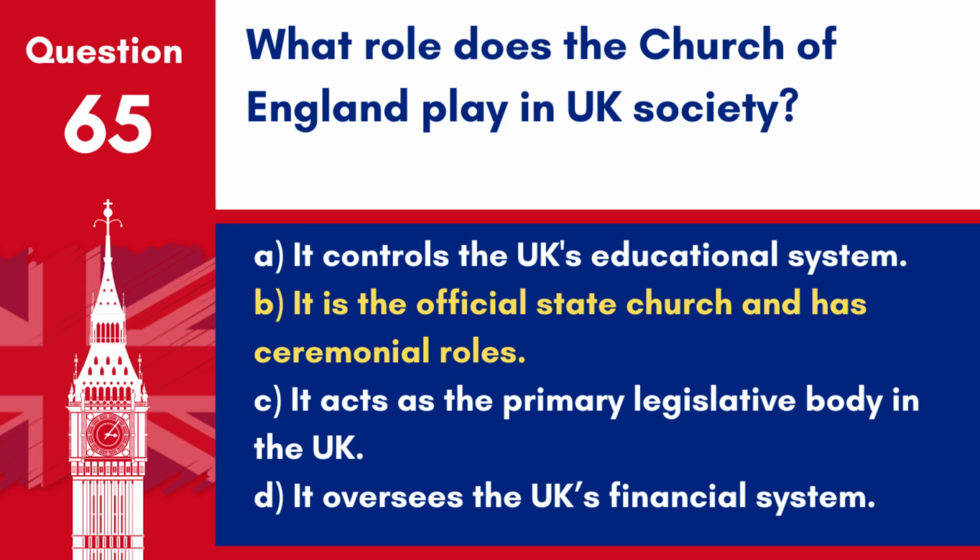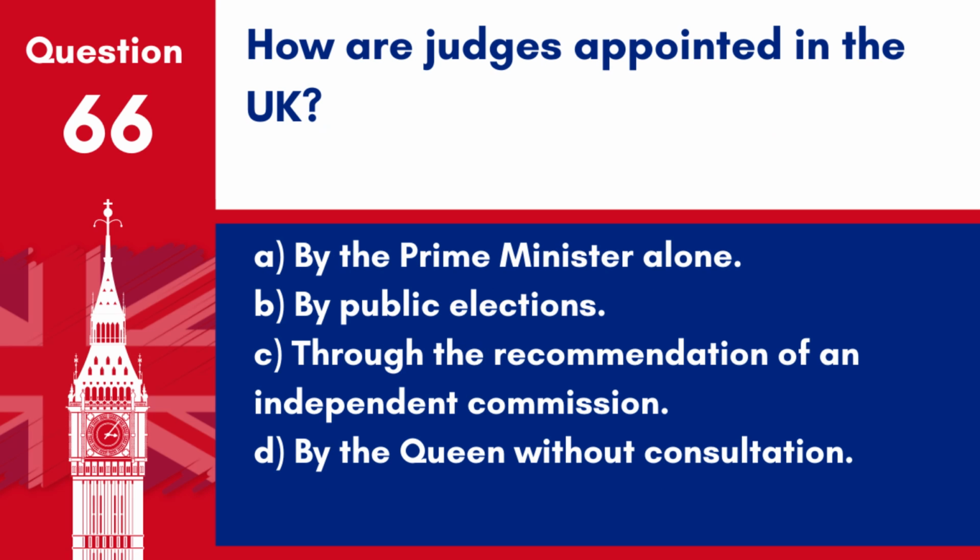The Church of England holds a special status as the established church in England, with various ceremonial and spiritual responsibilities. Question 66. How are judges appointed in the UK? A. By the Prime Minister alone. B. By public elections. C. Through the recommendation of an independent commission. D. By the Queen without consultation.